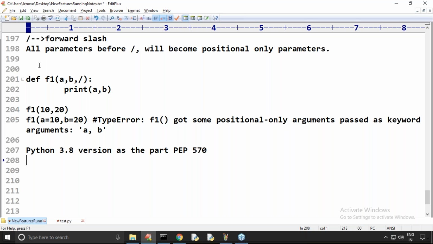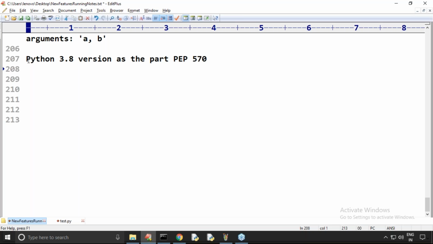Clear? Are you feeling comfortable? What about forward slash, what is the benefit and so on? We will discuss this, don't worry. It is now clear, so not much explanation is required. What is the meaning of star? After star, if there are any parameters, what is the meaning of that? Before forward slash, if any parameters are there, what is the meaning of that? Please take a bit of special care about this. How to declare positional only parameters and how to declare keyword only parameters, you should have clarity on that.